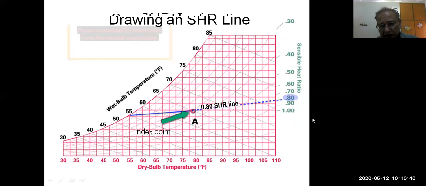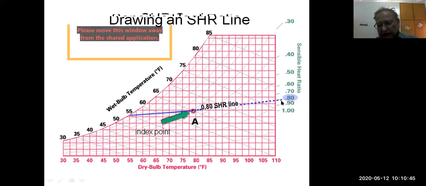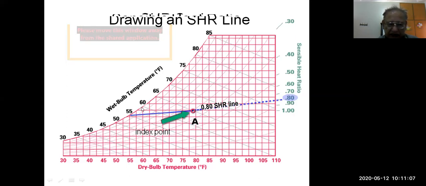Now this point is connected to 0.8. In a real life problem, if the calculated sensible heat ratio is 0.8, this point will be connected to this reference circle or index point, and extended up to the saturated line. This is the saturated line. So this point, it shows you here also and at the bottom also. Remember, on this line, this is 100% saturated air, and dry bulb temperature, dew point, and wet bulb temperature all coincide here.